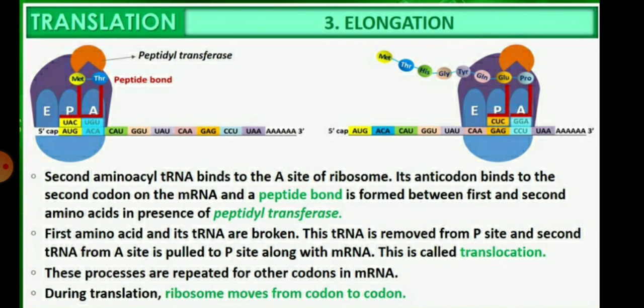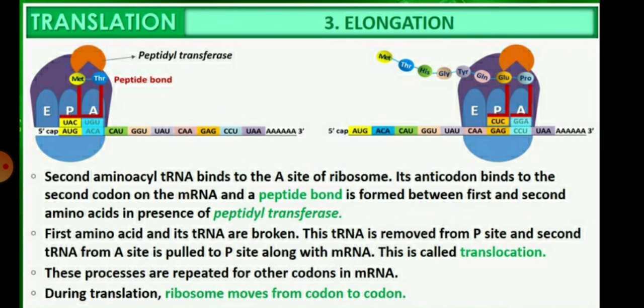After the initiation process, elongation takes place, in which the second amino acyl transfer RNA binds to the A site of the ribosome, and its anticodon binds to the second codon of the messenger RNA, and a peptide bond is formed between the first and second amino acid in the presence of peptidyl transferase.